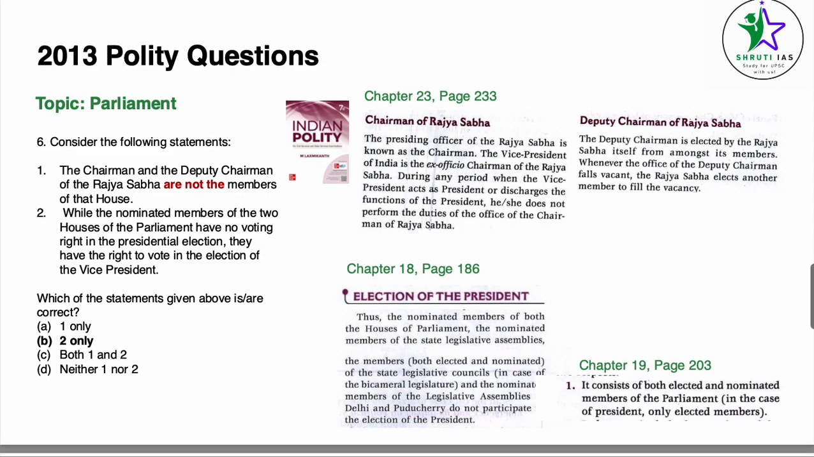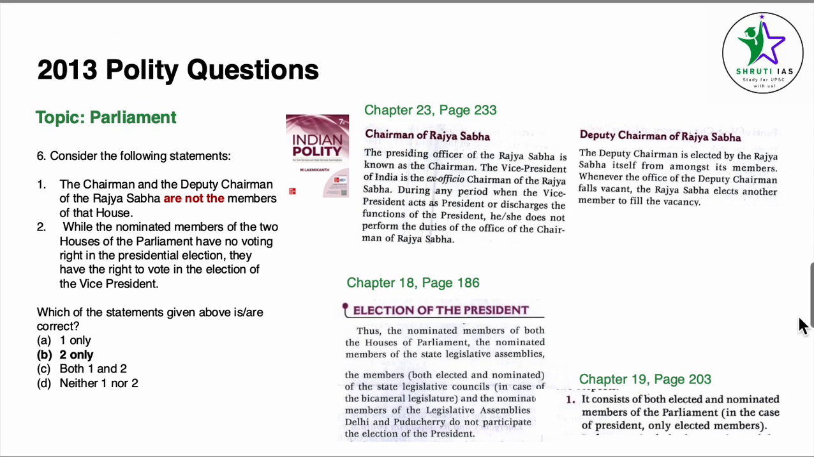Coming to question number 6, consider the following statement. The chairman and the deputy chairman of the Rajya Sabha are not the members of that house. For the first point, we come to chapter 23, Parliament, page number 233, Chairman of Rajya Sabha. The presiding officer of the Rajya Sabha is known as the chairman. The vice president is the ex officio chairman of the Rajya Sabha.